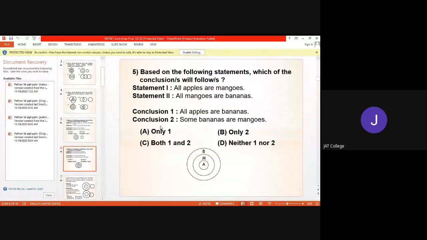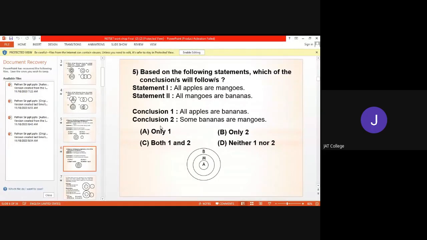What I am telling you, if your conclusion starts from some and all, then you have to consider only the basic diagram, not the possible diagram. And you are asking about the possible diagram. They can be possible, no doubt. But whenever your conclusion is based on all or some, then you have to consider only the basic Venn diagram. You don't have to consider the possible Venn diagram.